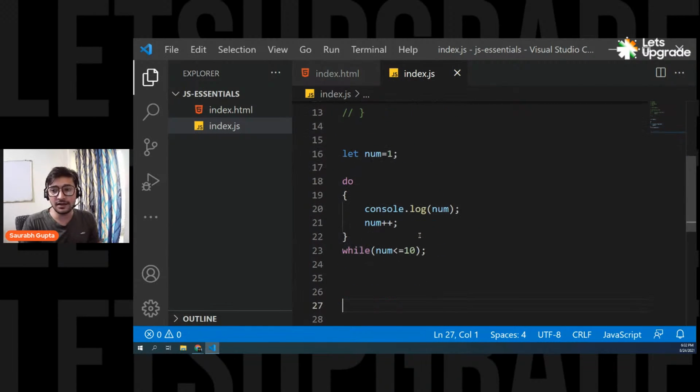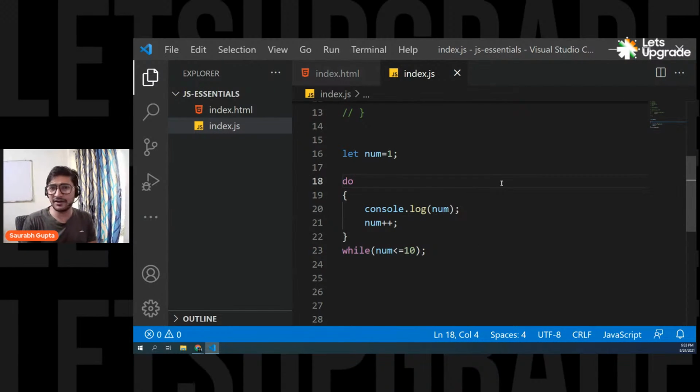What's the difference? Here you have your variable. Perfectly fine. Now here you directly tackle do. That means fine, do it, execute it. So fine, do, execute the code and then check the condition. That means here you execute the code first and then you check the condition. In while loop, you check the condition first and then execute the code. Here you execute the code first and then check the condition.